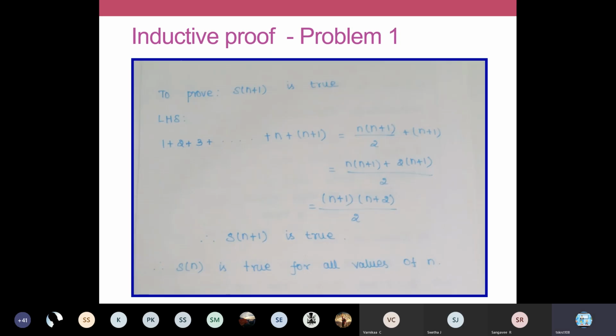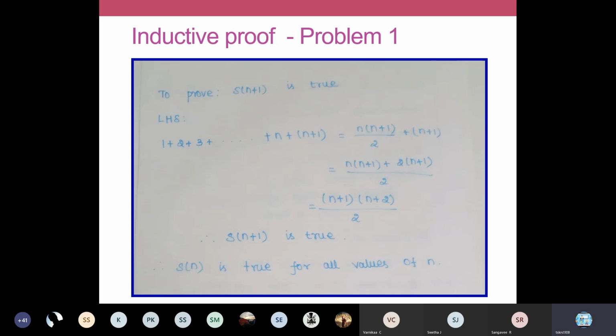Then we try to prove that S of n plus 1 is true. Here we take the left hand side, your series. Your given expression is 1 plus 2 up to n. I am going to take the next term also, n plus 1. So that will be your S of n plus 1. We have to prove S of n plus 1 is true. So your S of n plus 1 will be 1 plus 2 plus 3 up to n plus 1. You have to take till n plus 1. And we have to prove that the statement is true.